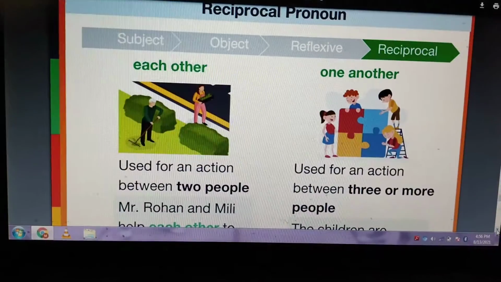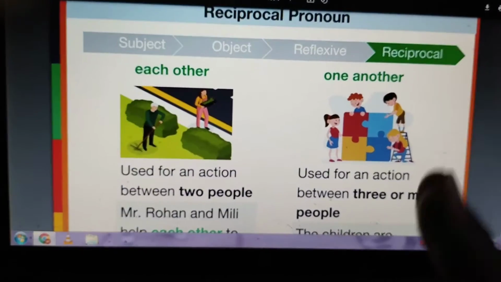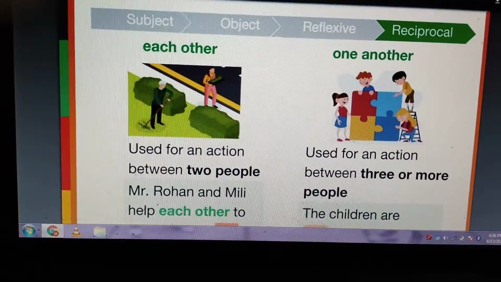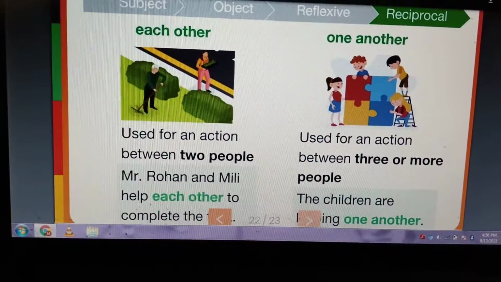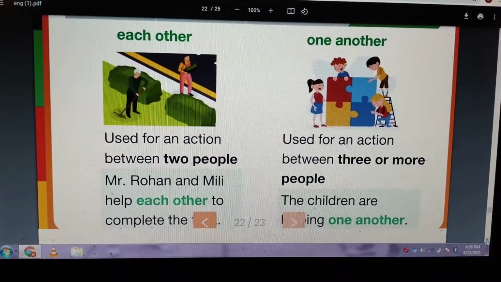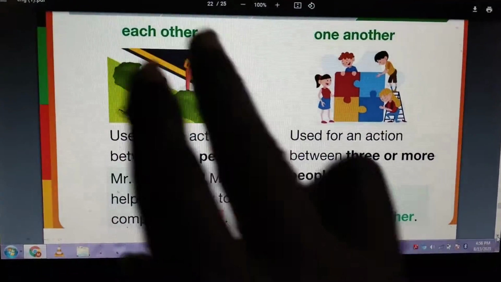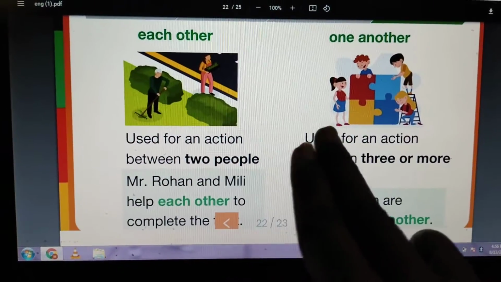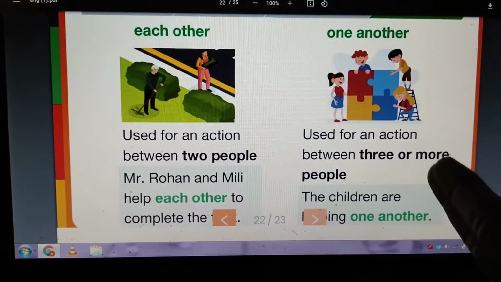Both are reciprocal pronouns. Each other is used for an action between two people. For example, I showed you that Rohan and Millie help each other to complete the work. Here the action is done between two people, but one another is used for an action between three or more people.